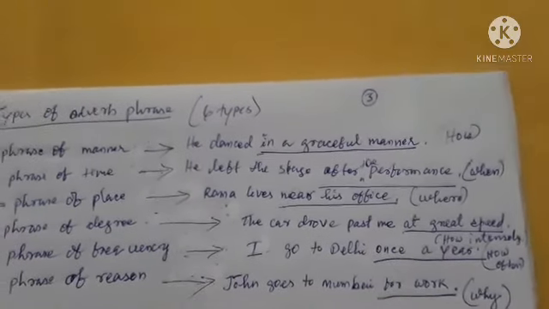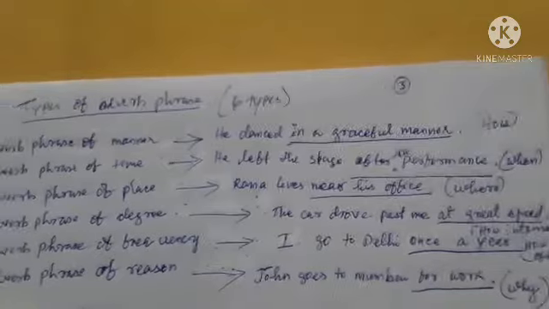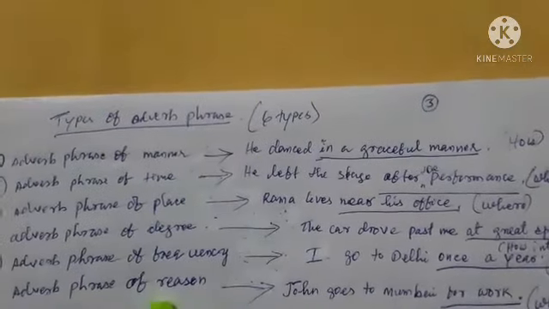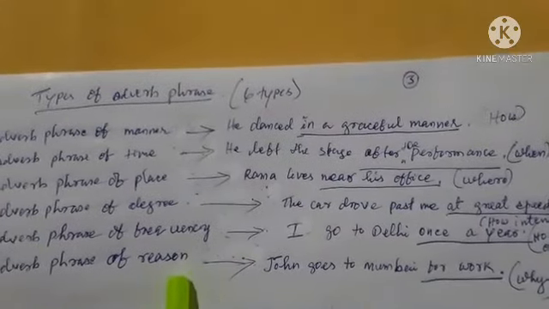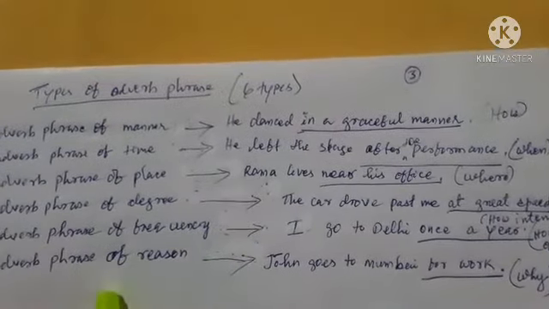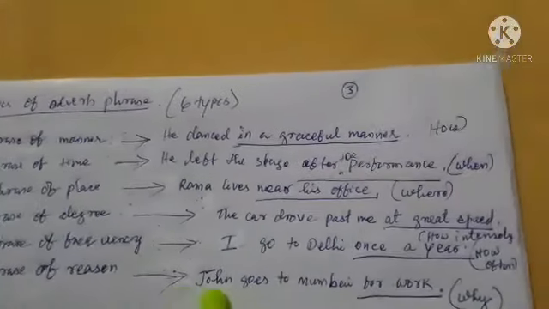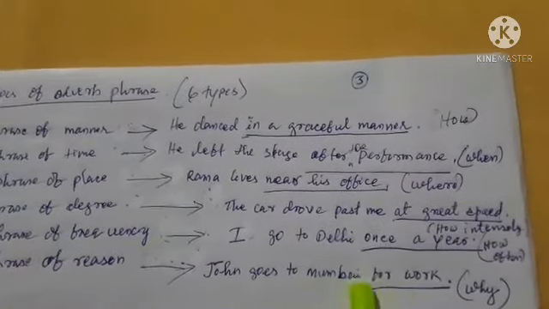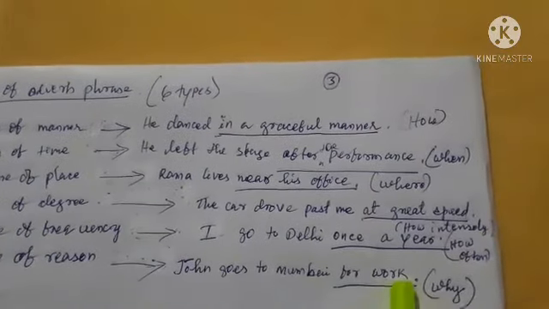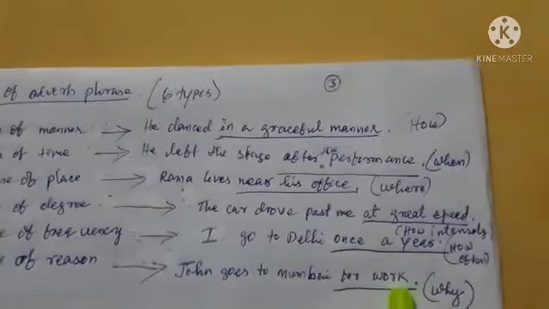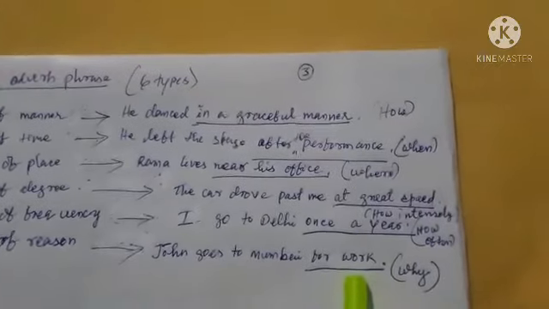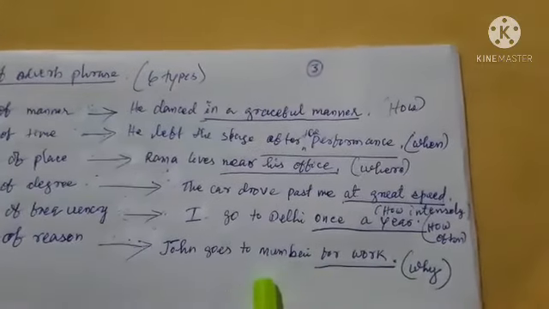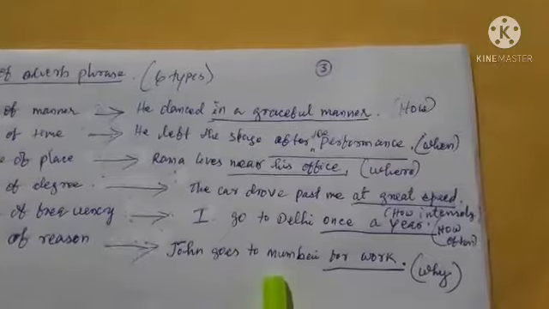And the last type of adverb phrase is adverb phrase of reason. So what is adverb phrase of reason? It indicates why an action takes place. For example, John goes to Mumbai for work. Here for work is an adverb phrase of reason because it indicates why an action took place. Alright.